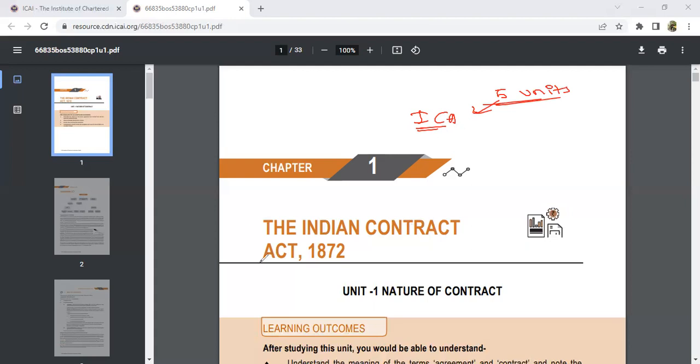So, Contract Act, what do you mean by act? This is the thing that you have to know. Coming on to an act, what is the meaning of an act? Act is nothing but the rules and regulations made by the government. So, how are they going to make it? Let me give you one example.